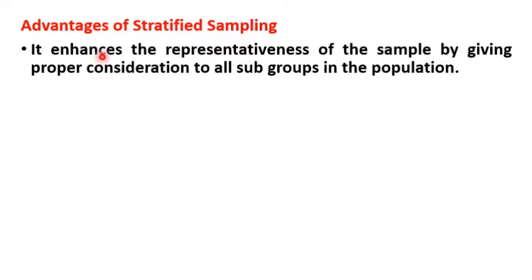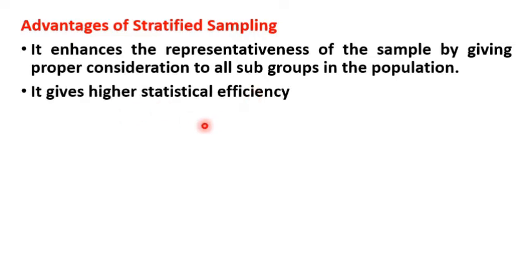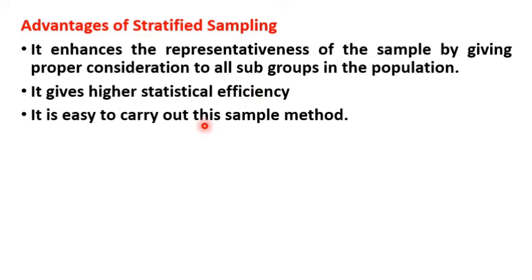Next, advantages of stratified sampling. It enhances the representativeness of the sample by giving proper consideration to all subgroups in the population. If the population is heterogeneous, stratified sampling ensures more representativeness because it considers all subgroups in the population with heterogeneous features. Then it gives higher statistical efficiency. It is easy to carry out this sampling method.